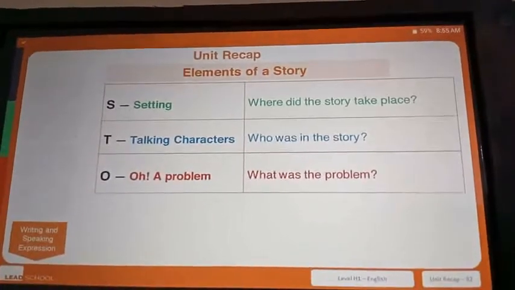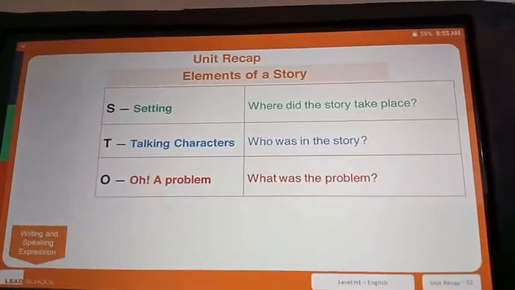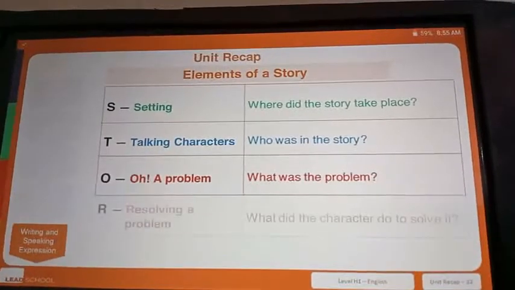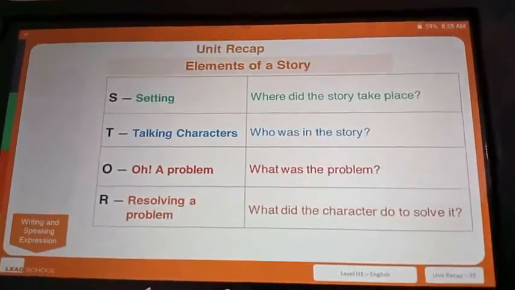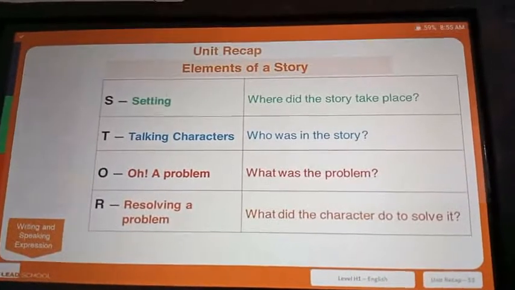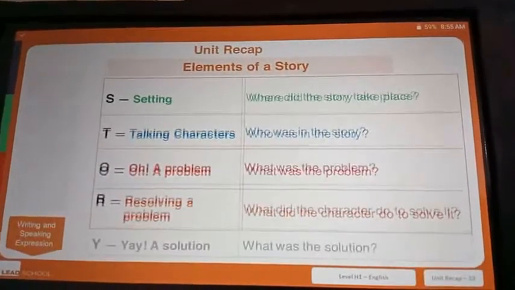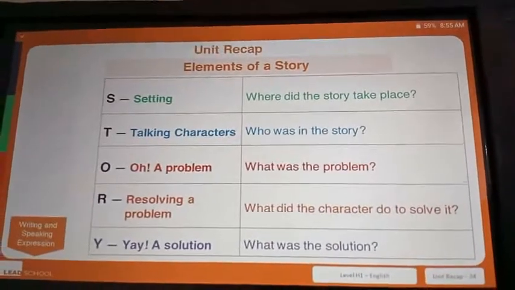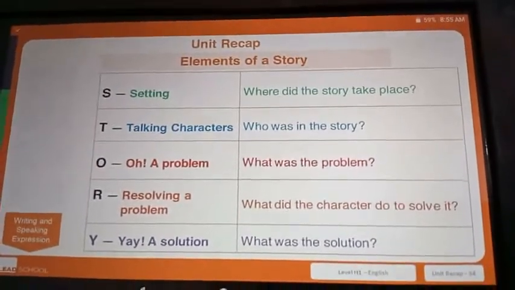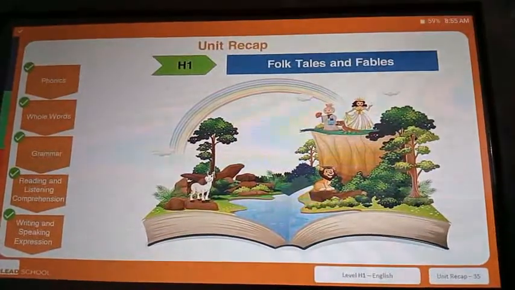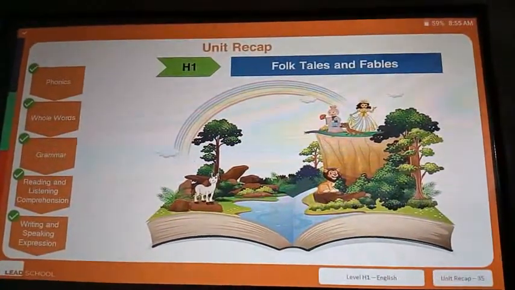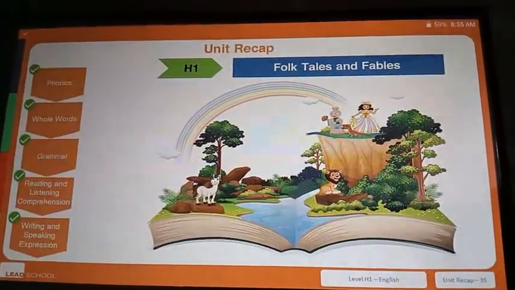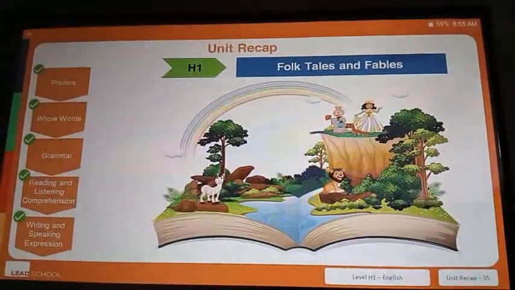O for Oh, the problem. What was the problem? R for resolving a problem, which tells us what the character did to solve that problem. And Y for yay, a solution, which tells us what the solution was. I hope this helped you catch up with all the new things we learned from the start to the end of this unit. So for now, bye-bye.